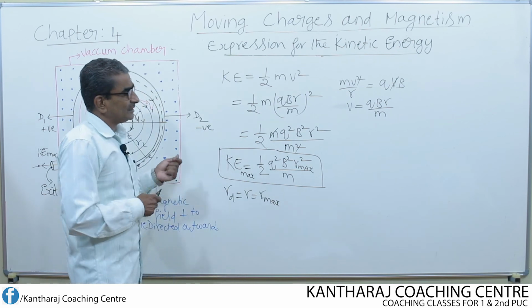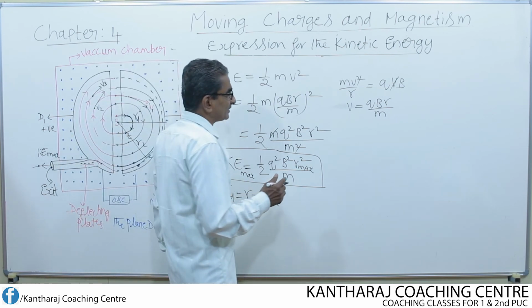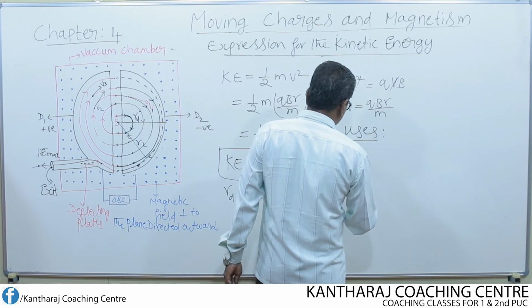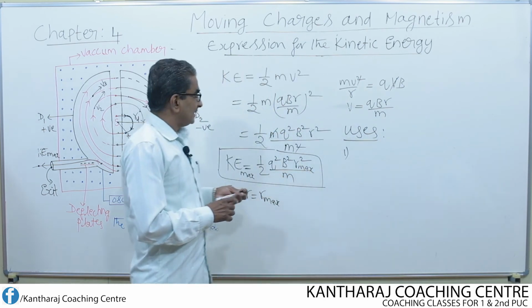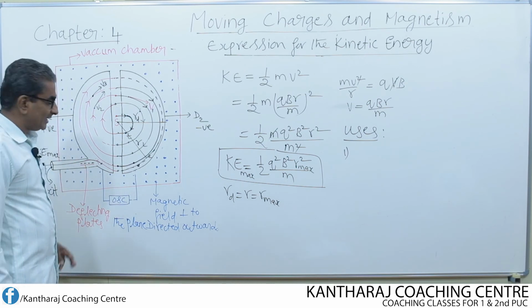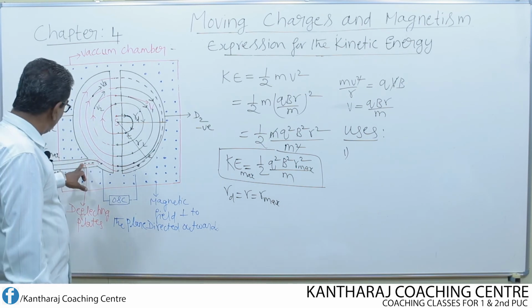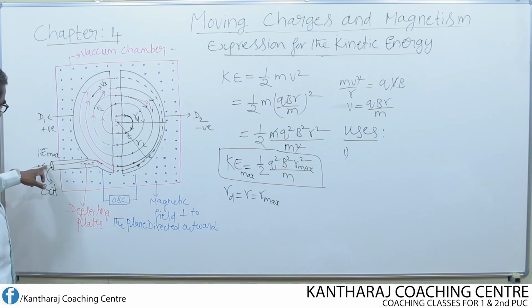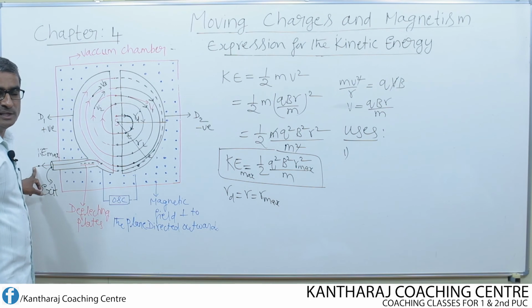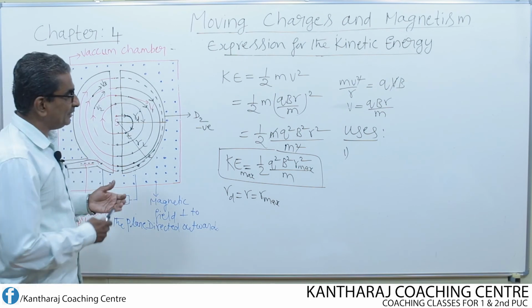Then, coming to the uses of the cyclotron. What are the uses of the cyclotron? Cyclotron always produces high kinetic energy particles. When this high kinetic energy particle comes out through this exit, it is made to hit the nucleus.